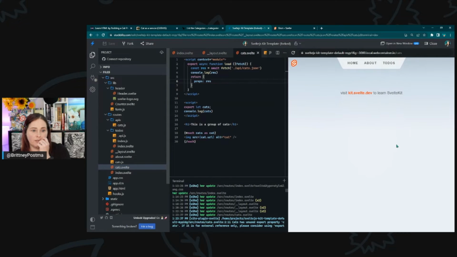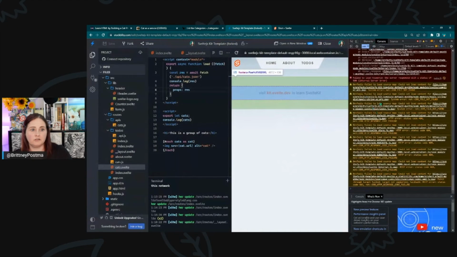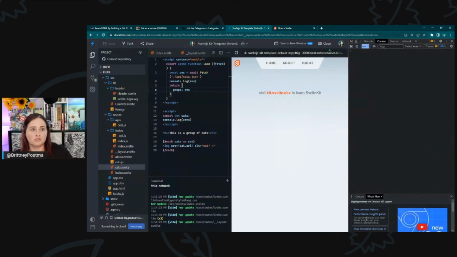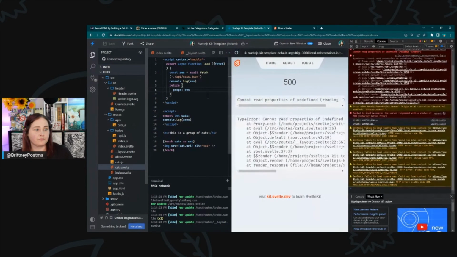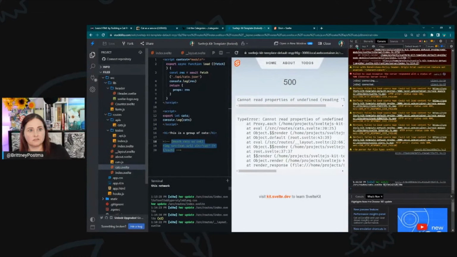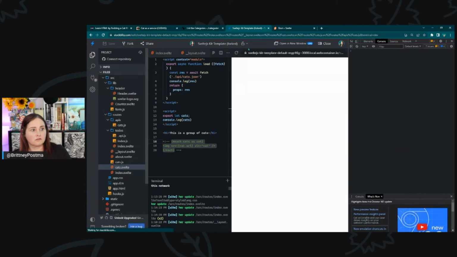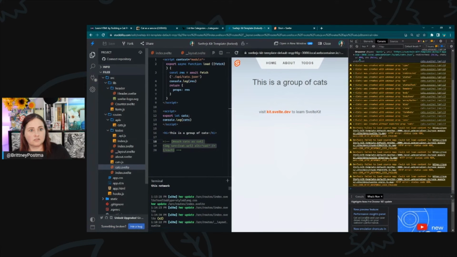We're on the cats. What's going on here? I'm sure I messed something up. Reading length. So the array. Oh, I'm just going to comment this out because we don't have an array of cats. This is a group of cats.